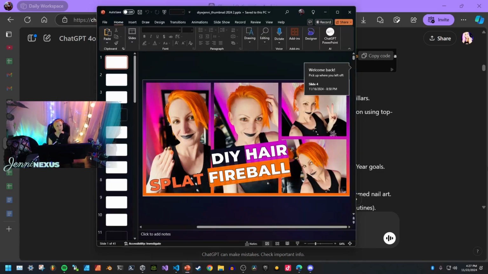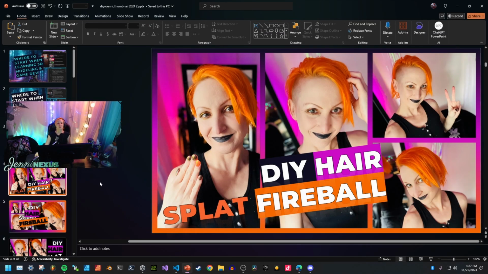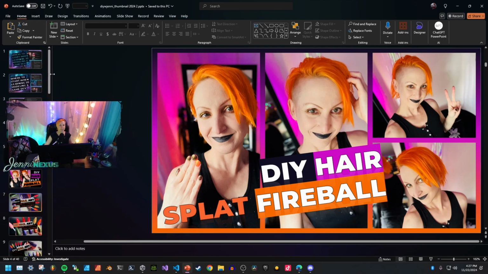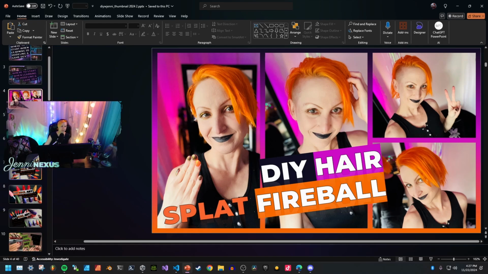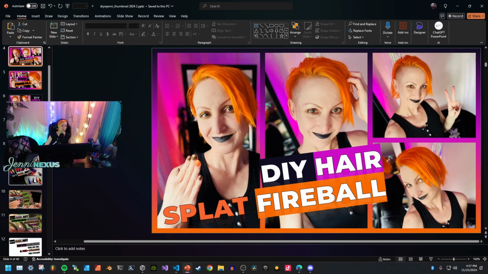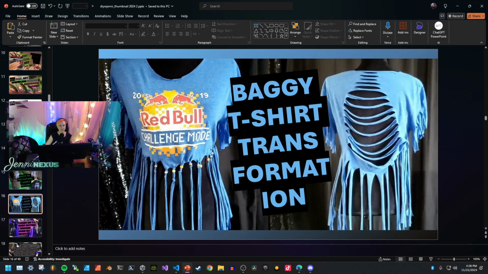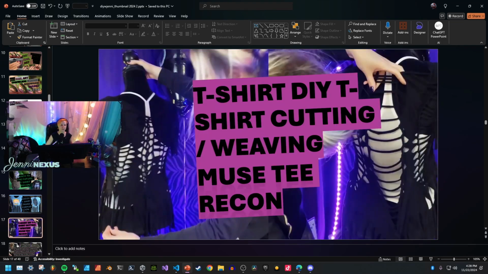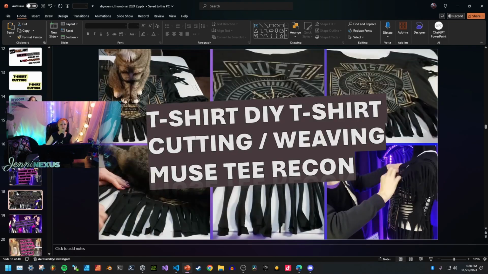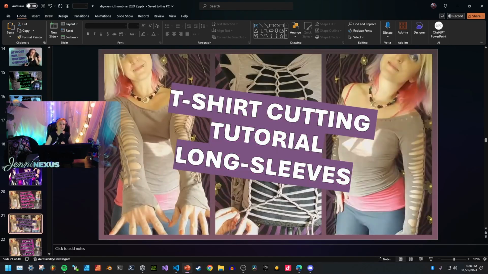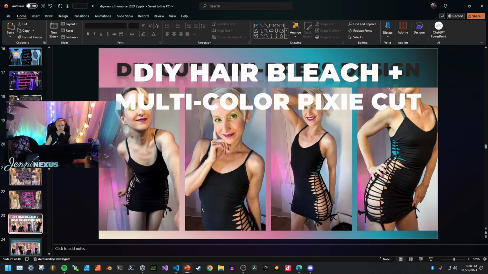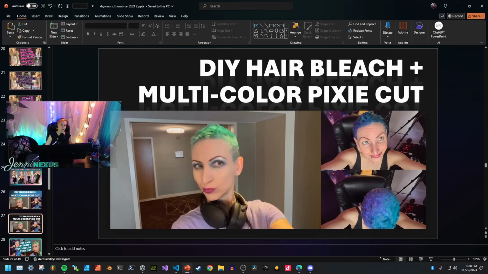programs for thumbnails, including Photoshop and Canva, but recently I found out that here on PowerPoint, it's really easy to get automatically done collages. You basically just plop a bunch of photos in here and then it'll help you with different collages. Obviously some of these photos could be better resolution, but I was trying to get a more consistent format for my videos. So these are some of the ideas that I had, and using PowerPoint, it really helps with the different collage options.